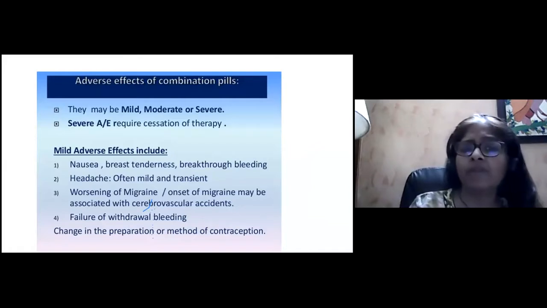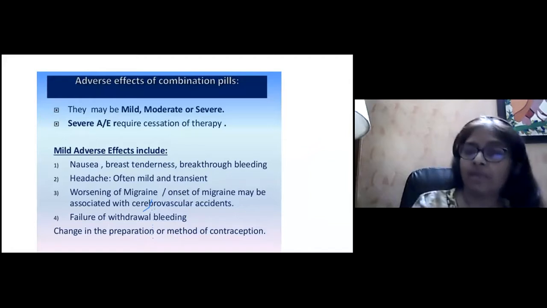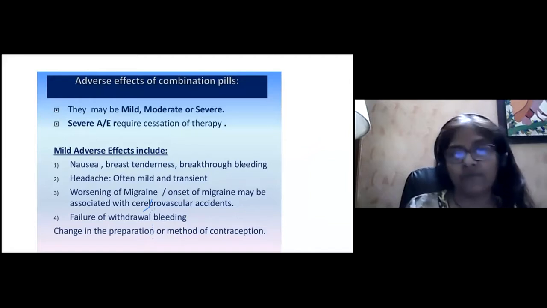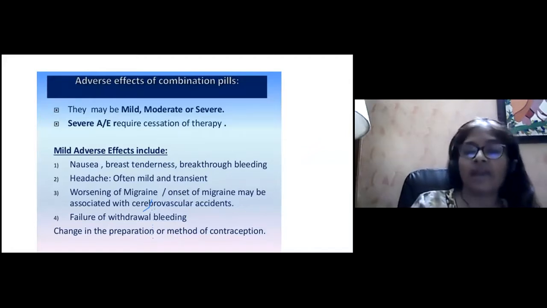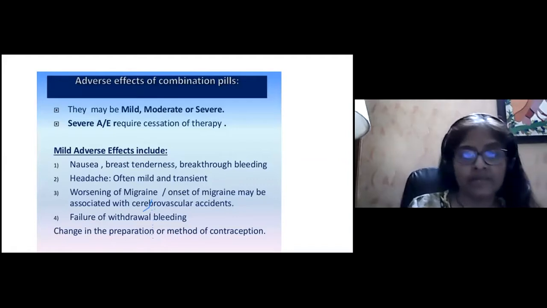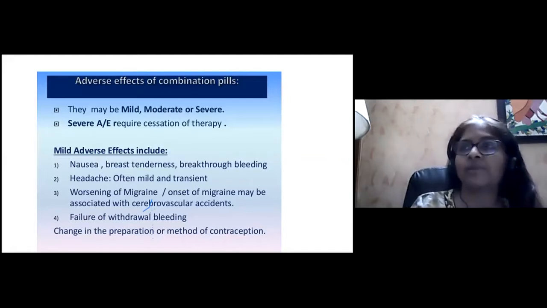What are the adverse effects? When we talk about the adverse effects of the oral contraceptive pills, they can be mild, moderate, or severe. If it is a severe anaphylactic reaction, they require complete cessation of therapy. The mild effects are nausea, breast tenderness, sometimes breakthrough bleeding. Then we have to give the oral contraceptive pills twice a day, or we have to change from Obral L to Obral G, which has a slightly higher amount of estrogen in it.